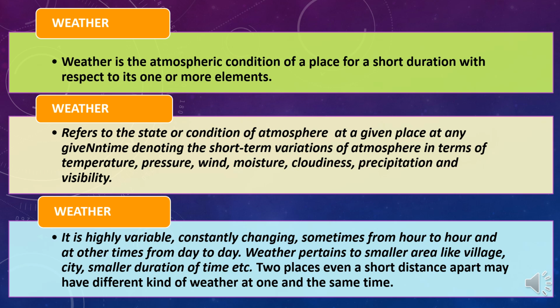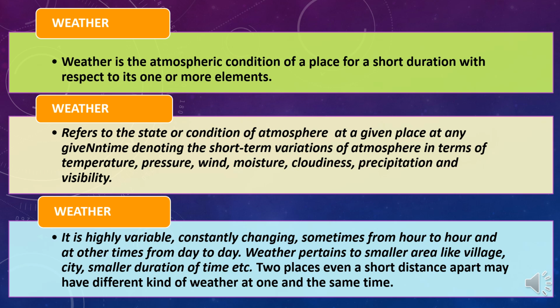Weather refers to the state or condition of atmosphere at a given place at any given time, denoting the short-term variations of atmosphere in terms of temperature, pressure, wind, moisture, cloudiness, precipitation, visibility, etc., which are known as the elements of weather. Weather is highly variable, constantly changing, sometimes from hour to hour and at other times from day to day.